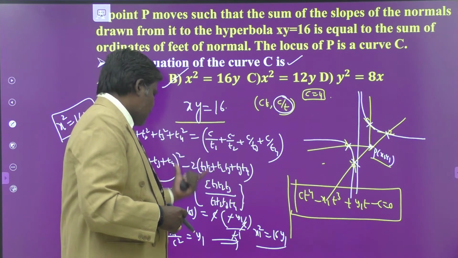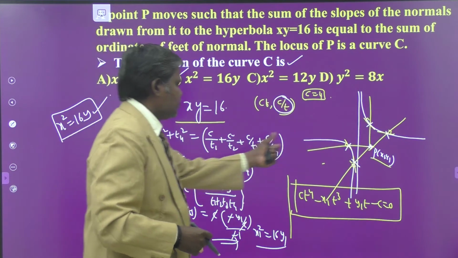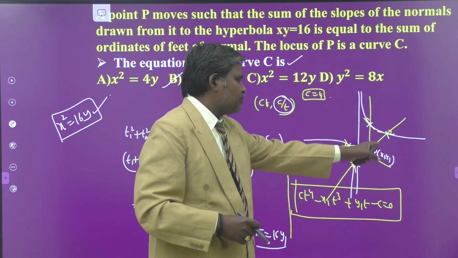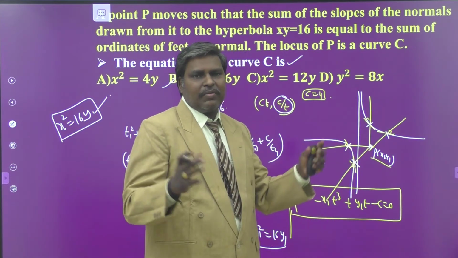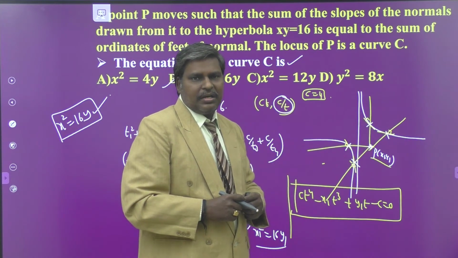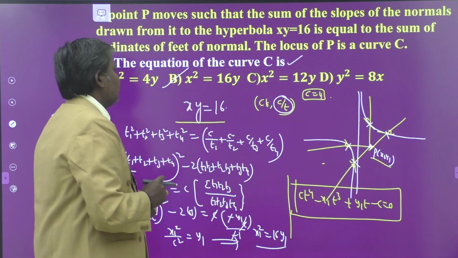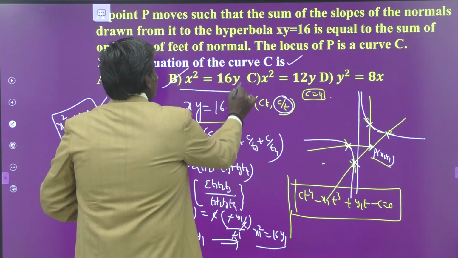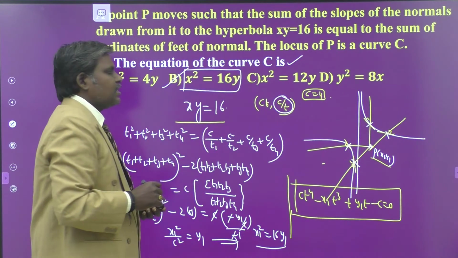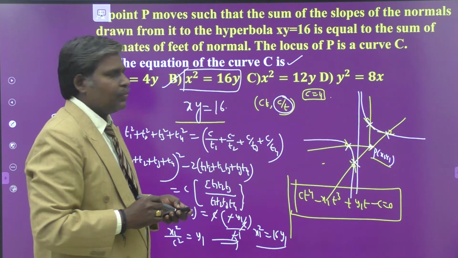From that condition you have to crack it in this manner, by using the general equation of the normal, by substituting the point x1 comma y1 in the normal equation. Understand? This is the thing here. So finally we got the locus, x square is equal to 16y. Okay.